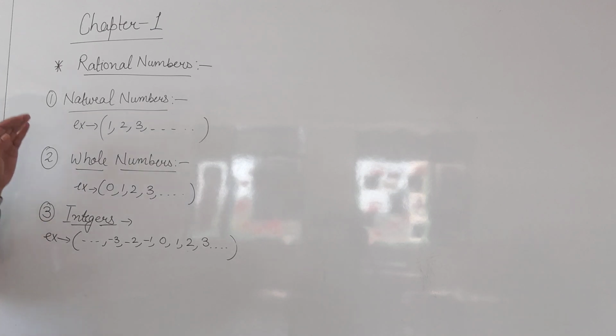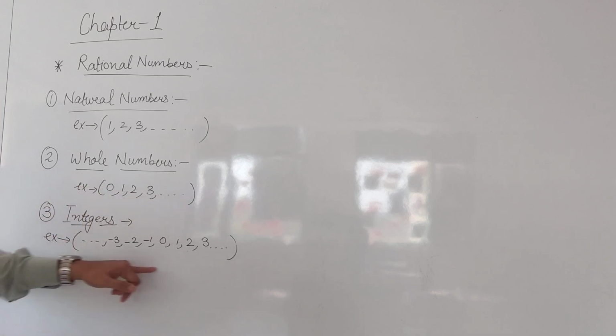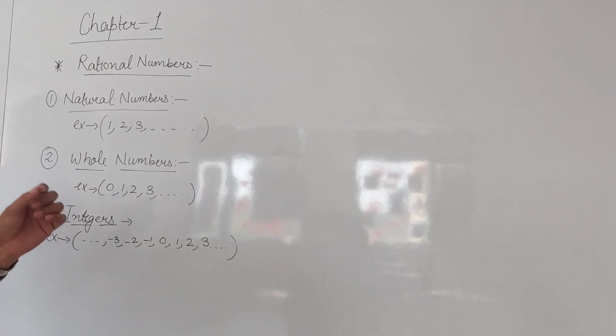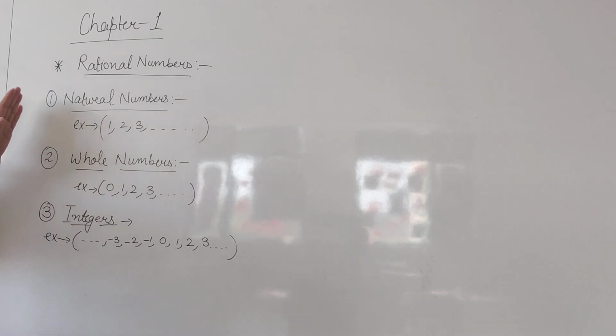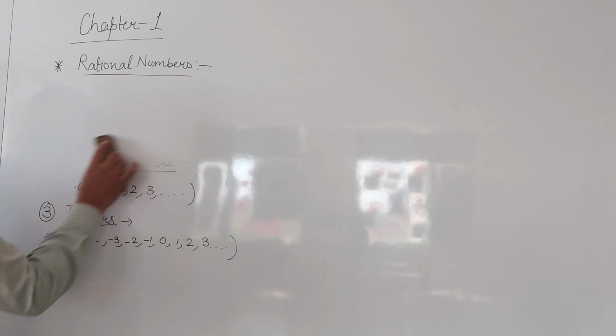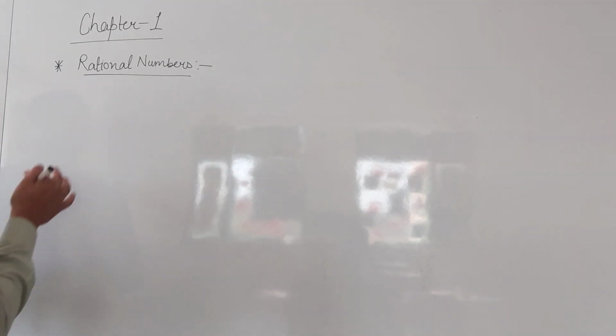The one basic thing left out in all these numbers is the fractions. You can easily see here that in natural numbers I have not taken any fraction or decimal number. In whole numbers and in integers as well, I have not taken any decimal numbers. So what will happen if I include decimal numbers among these numbers? When I include decimal numbers among these numbers, then another major category comes, that is rational. Okay. Now the rational number comes.